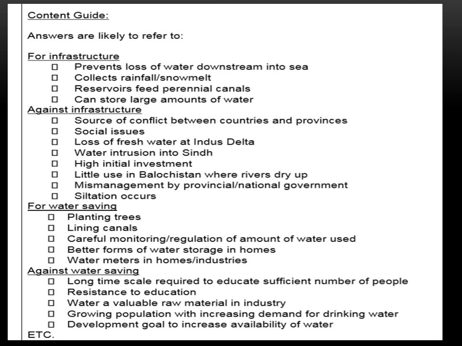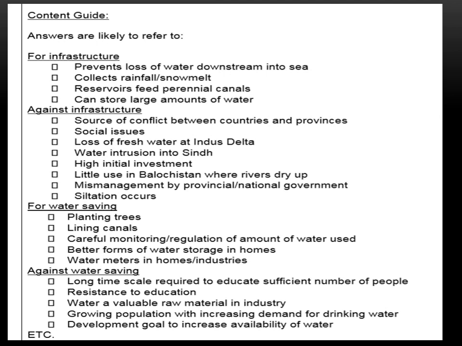Now, for view B, we have to give some of the points that are supporting, like water saving, planting trees, lining canals, careful monitoring, regulation of amount of water used, and better forms of water storage in homes, water meters in homes and industries. And if we are supporting the first one in evaluation, obviously we have to give some of the negative points also. So the negative points of view B are the long time scale required to educate a sufficient number of people, resistance to education, water being a valuable raw material in industry, and growing population with increasing demand for water, drinking water, and development goals to increase availability of water.